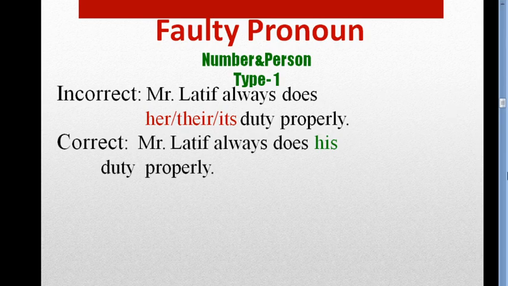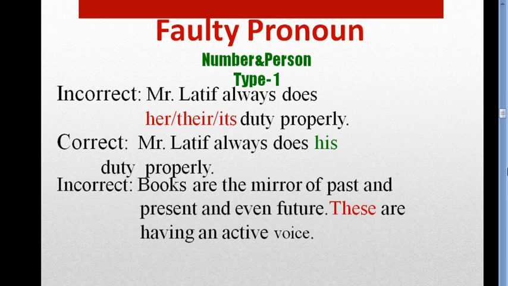Okay, next example. Look at the example. This is the incorrect one. We have to correct it for better understanding. Books are the mirror of the past and present and even future. These are having an active voice. Dear students, look at this. Even if I have used books, the non-human subject, but we have used a pronoun this, it's wrong.